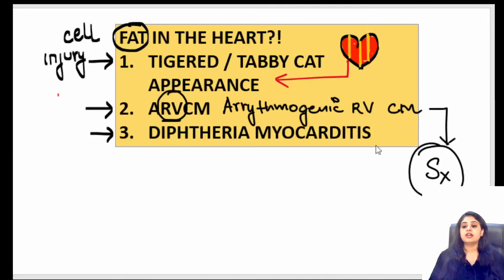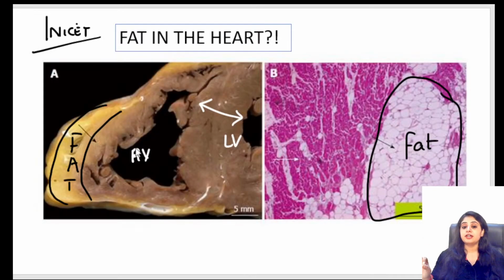Coming back, this would have been your most important differential diagnosis. Then they might ask you as a microbiology question, is there any myocarditis, in that infection, in that inflammation, where fat comes in the heart? So diphtherial myocarditis in some cases can show fatty infiltration. So finally, if I see fat in the heart, either you think of cell injury and tiger defect, or you think of right ventricular cardiomyopathy, or you think of diphtherial myocarditis. Over here, since the right ventricle was classically affected, I obviously thought more in favor of right ventricular cardiomyopathy.